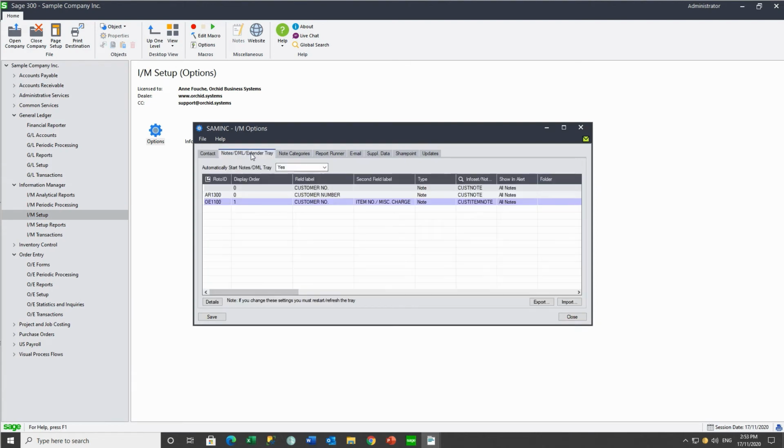In IAM options, we're going to do 2 configuration rows. For GL2000, the batch listing, and in this case we're going to go Batch Number prefixed by G to say it's the field from the grid.